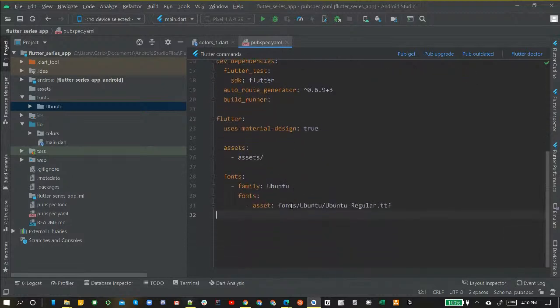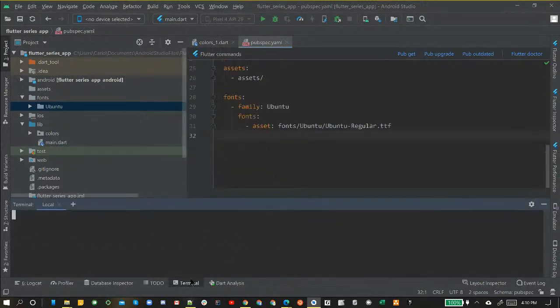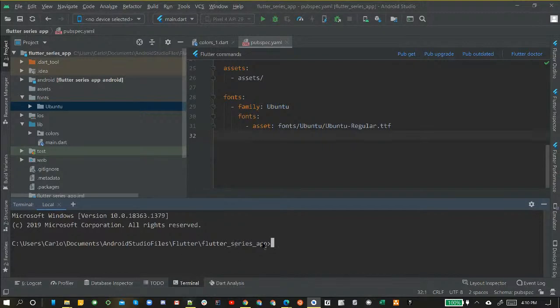We put the hard work of coding it in. So now what we want to do is bring it all in. You can either click right here. Flutter makes it very easy to point and click and do a lot of things easily. You can click pub get right here. Or if you want to get a little bit more in depth, you can open up the terminal. Make sure it's at the right project, which it should naturally open up to. You can do it either way. Clicking is just as easy, or you can do it down here if you want a little bit more functionality, I guess. You can create watches and stuff. But for now, we're just going to do flutter pub get. Press enter.